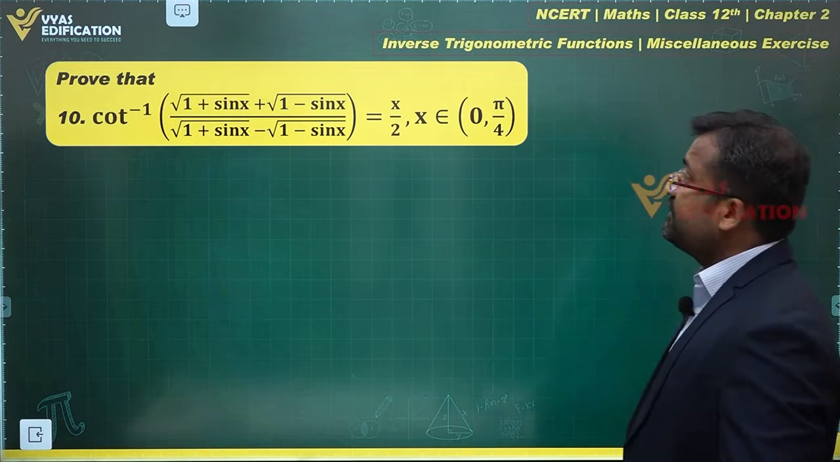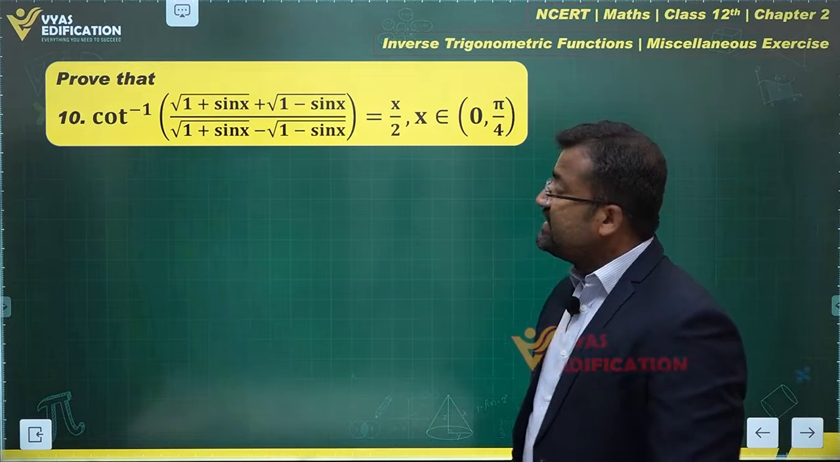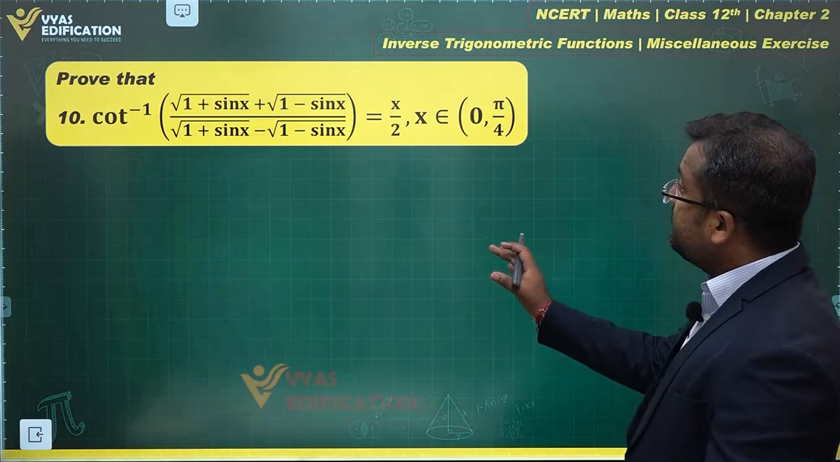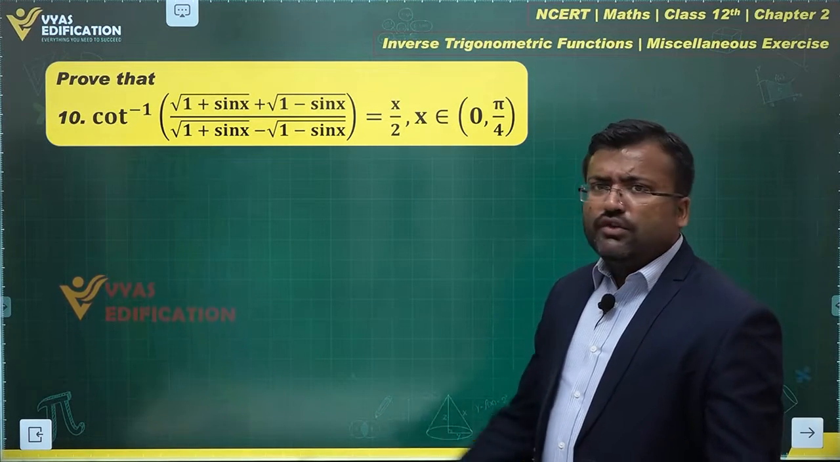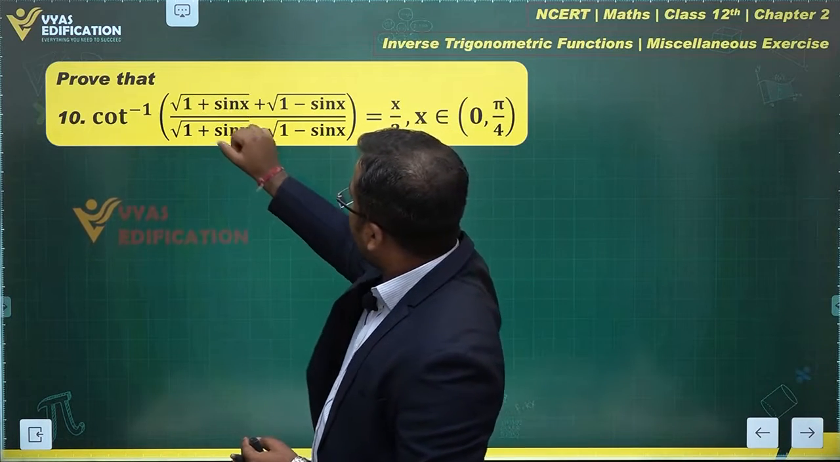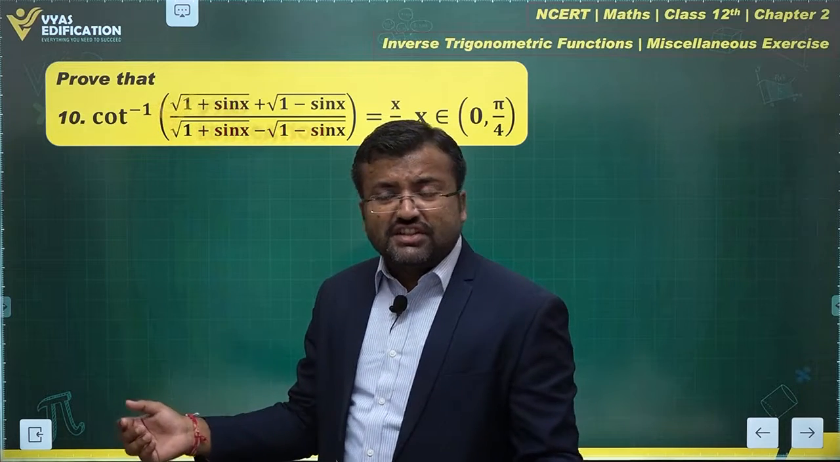Let's discuss this question next. What does the question say? Cot inverse of (under root of 1 plus sin x plus under root of 1 minus sin x) over (under root of 1 plus sin x minus under root of 1 minus sin x) is equal to x by 2, where x belongs to 0 comma pi by 4. Now, how do we approach this question? This is 1 plus sin x. One of the approaches, maybe, is rationalization.